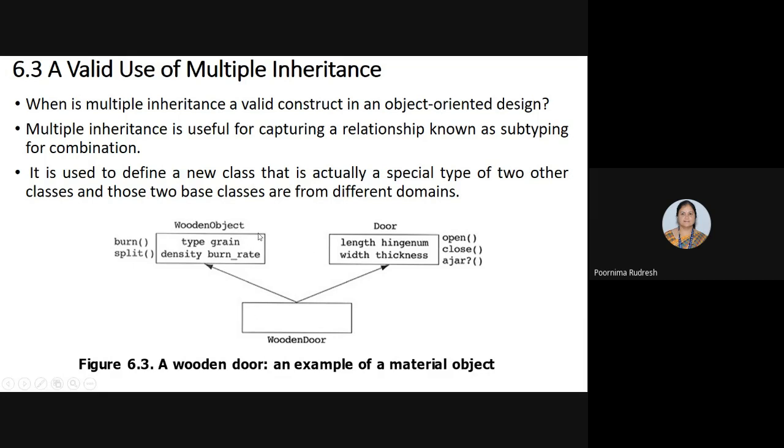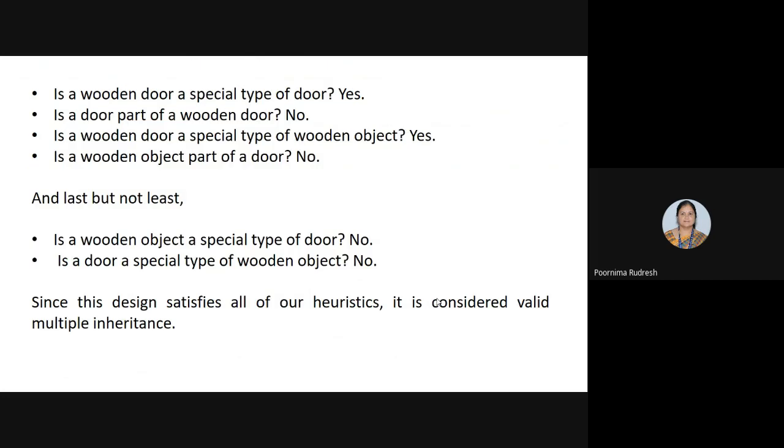For the wooden object we have defined two methods, burn and split, whereas for the door we have defined three methods, open, close and ajar. We'll see this example in detail by answering these questions.